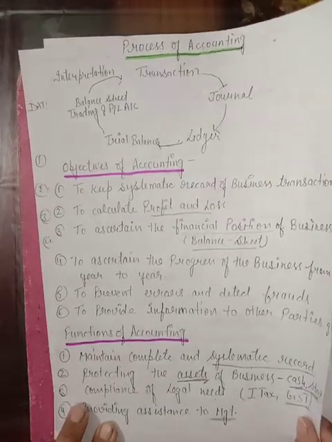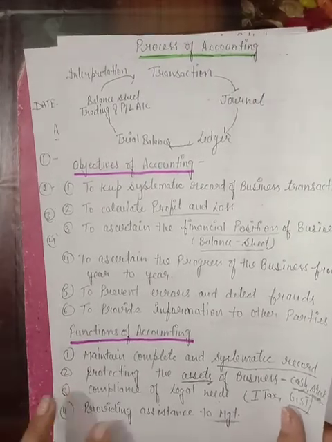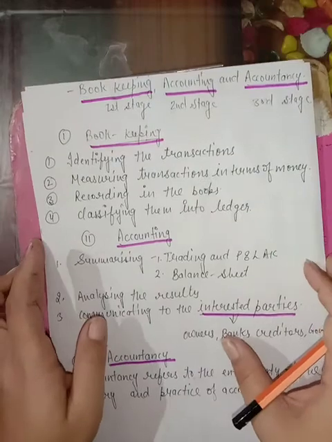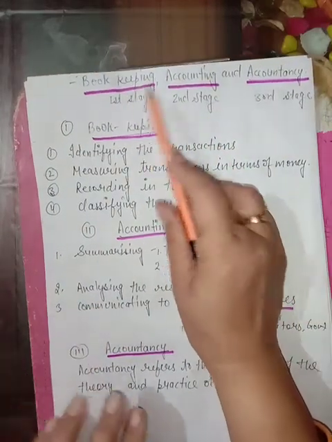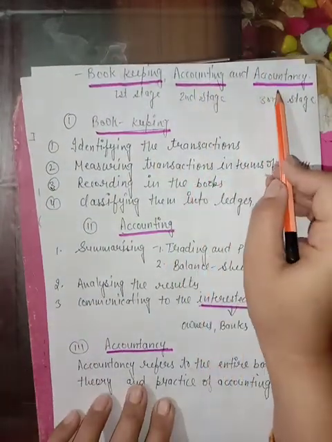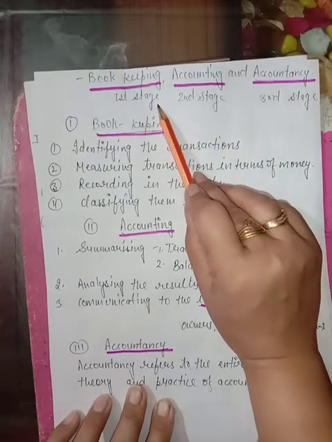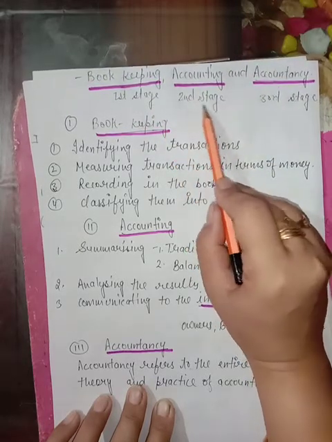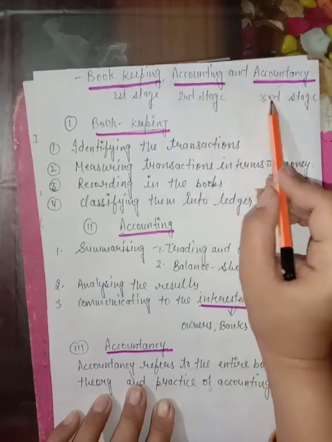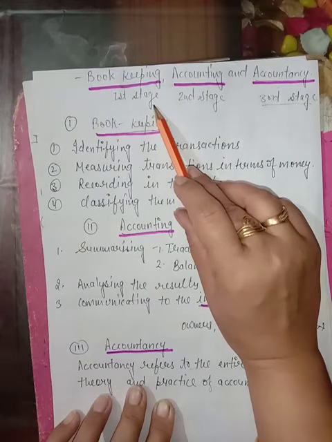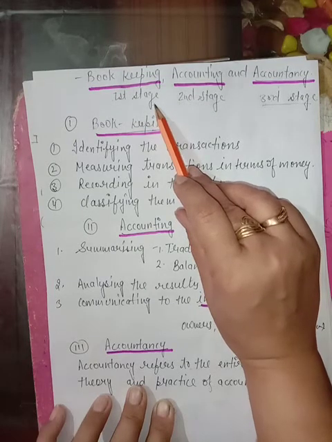Now we will study our next topic. The next topic is bookkeeping, accounting, and accountancy. Bookkeeping is the first and primary stage, accounting is the second stage, and accountancy is the third stage. Why did I say bookkeeping is the primary stage?